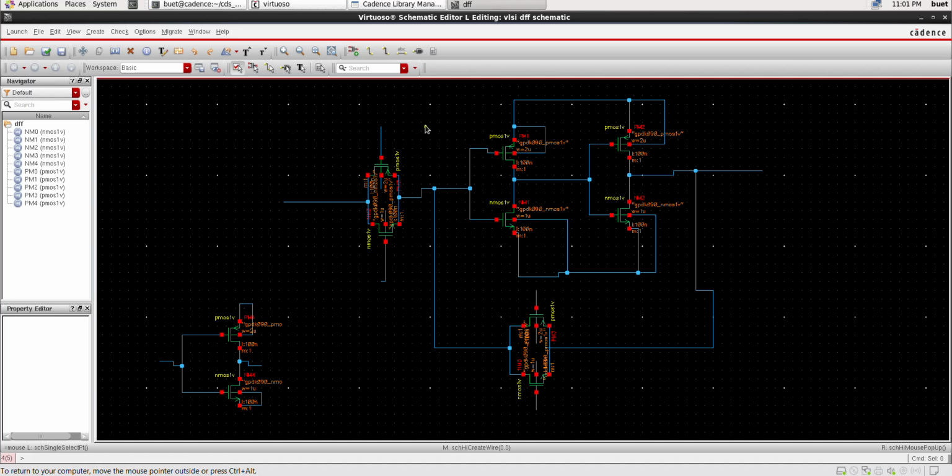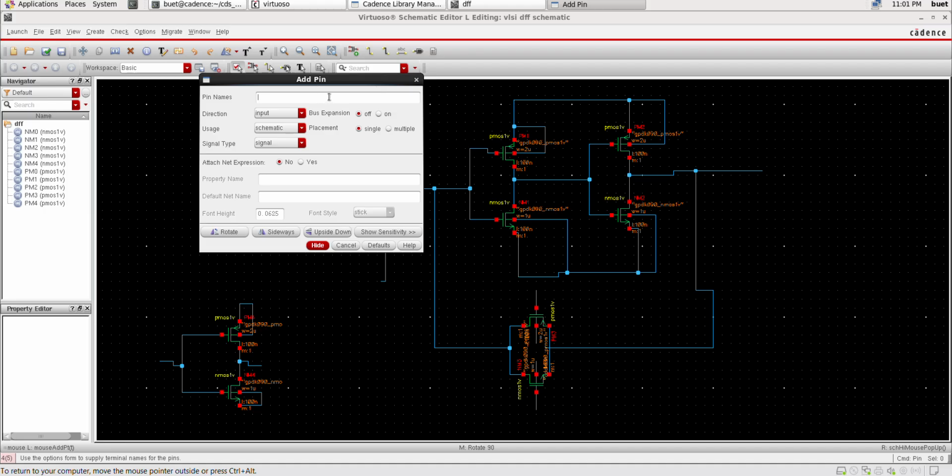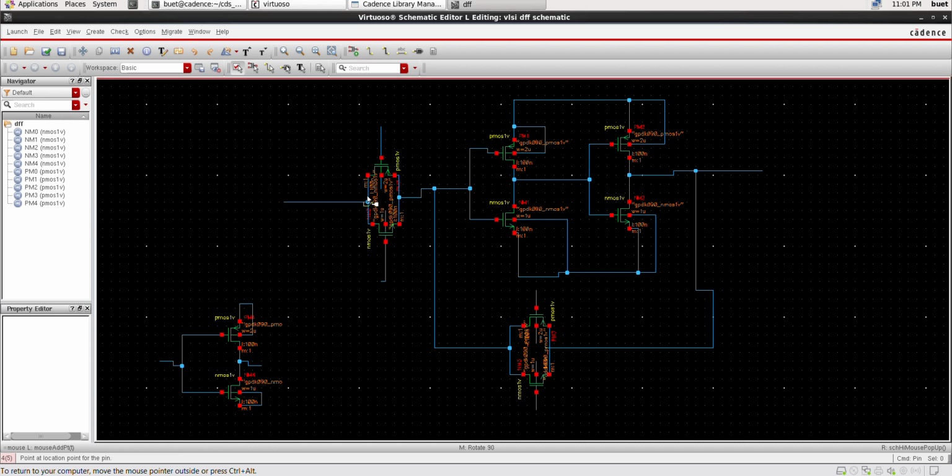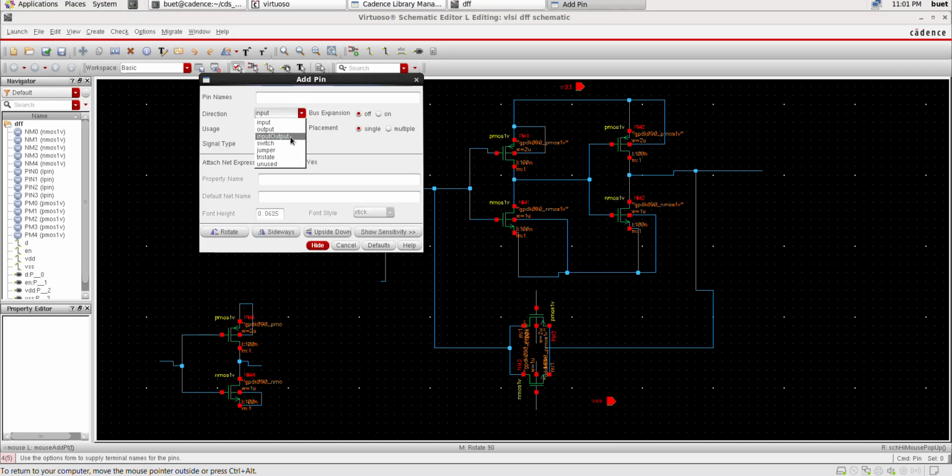For ports, press P. In D latch, clock and D are the inputs. D and clock. Enable. Let's take an enable. For outputs, change the direction. Q bar.